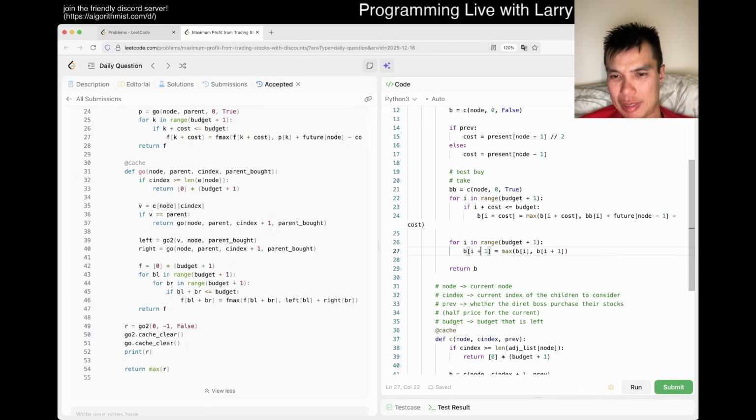Maybe more. I mean, this way is fine, but actually I like it the other way though. I like to write it the other way because it's a little bit more straightforward.